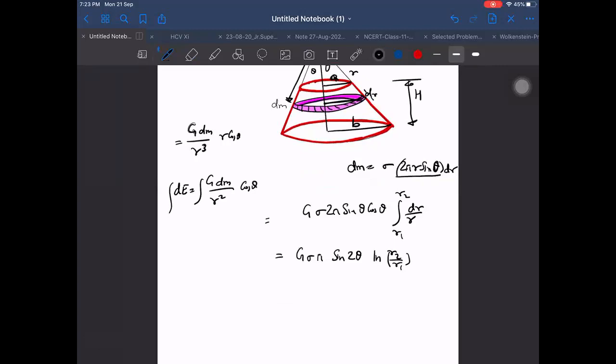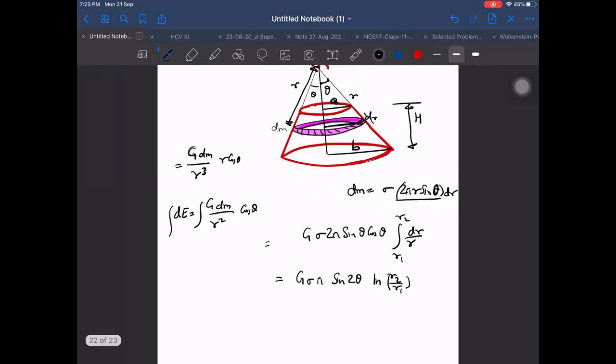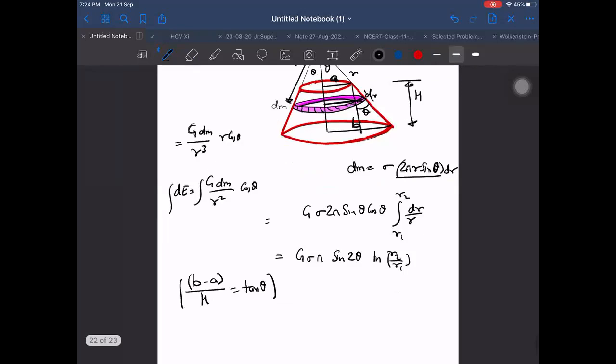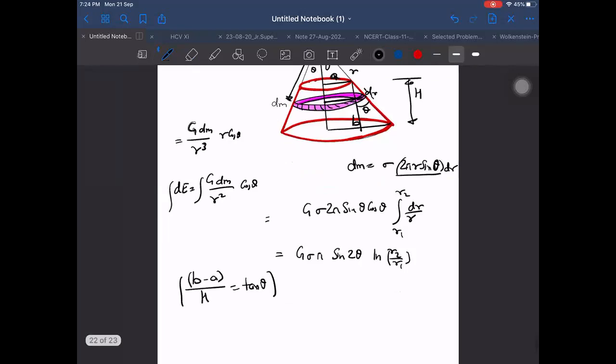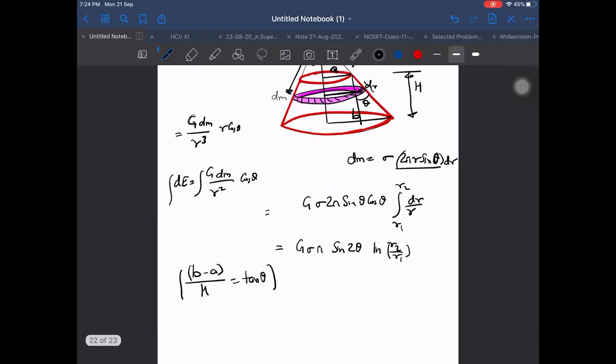It will not take much time. If I have to do it, I can do it very fast. I can find theta first. Tan theta we can find out. Theta will simply be B minus A by H upon H, that will be tan theta. That I can find quickly. After we know theta, then in terms of theta we can get sin theta, cos theta, and any other thing which you want to find.